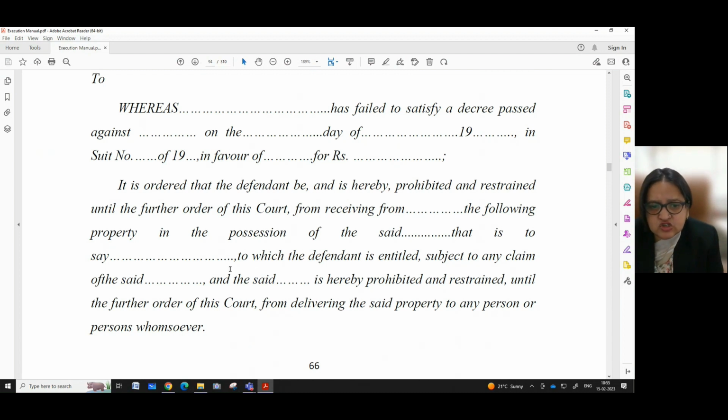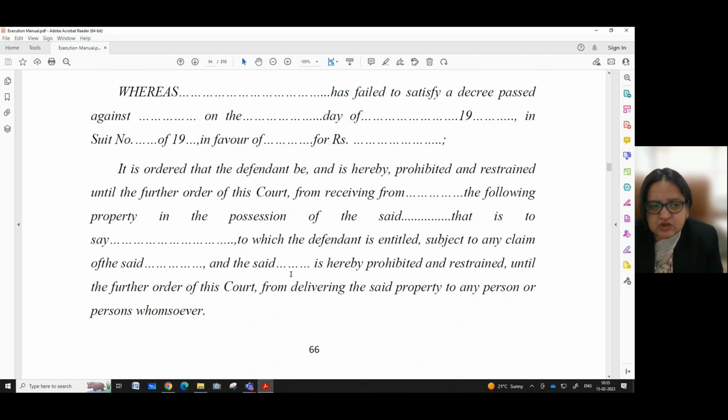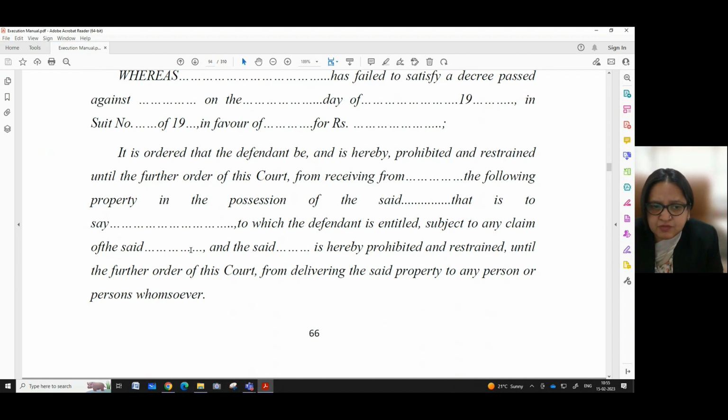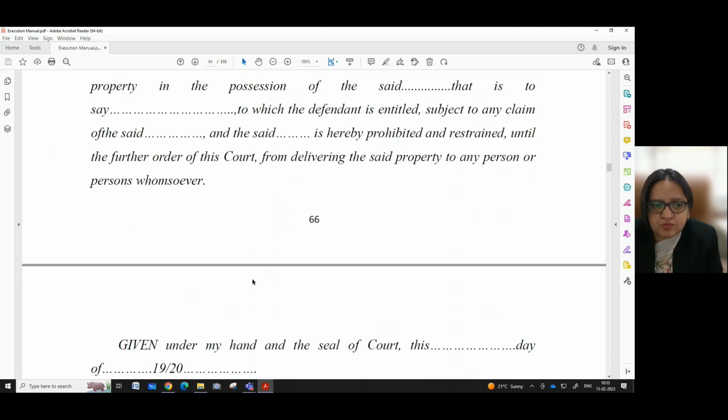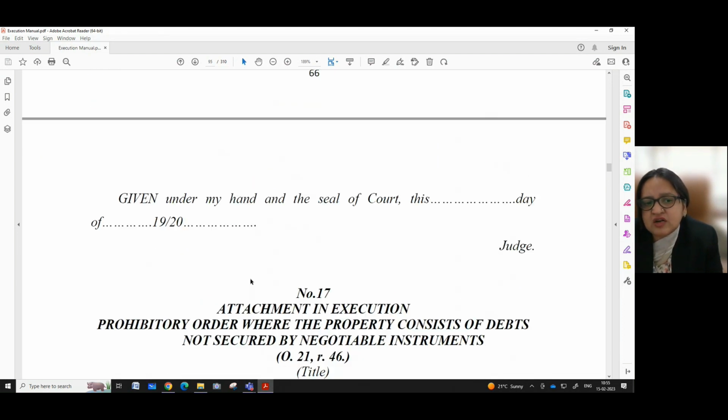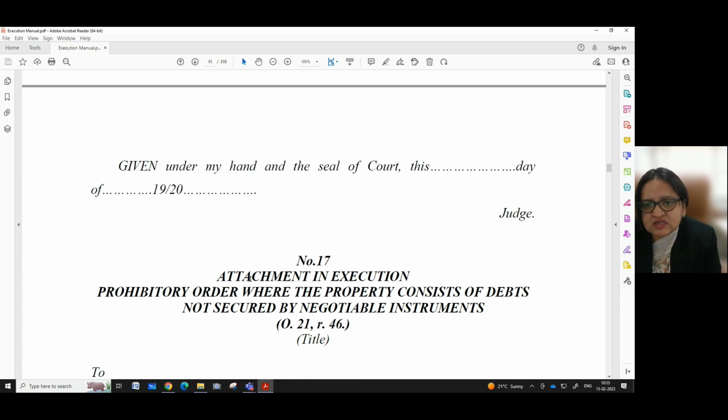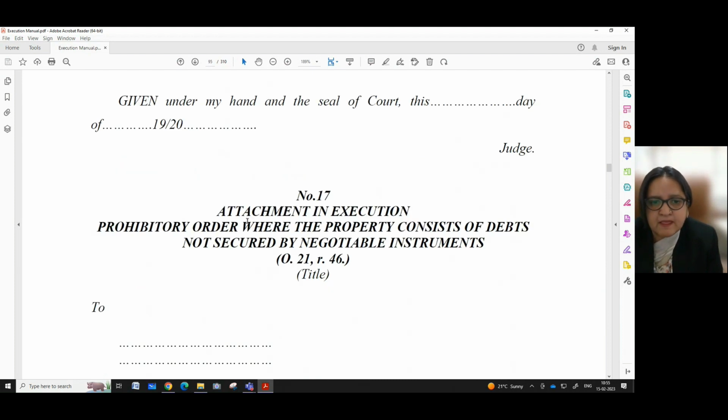That is to say, dash to which the defendant is entitled subject to any claim of the said person under whom it is in possession, and the said dash is hereby prohibited and restrained until the further order of this court from delivering the said property to any person or persons whomsoever, given under my hand and the seal of the court, this dash day of dash. Here we have to write the date on which the said order or the warrants were issued.